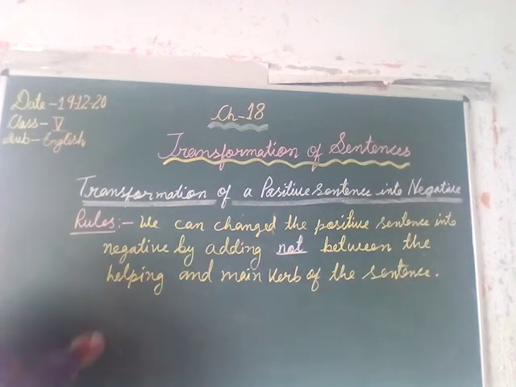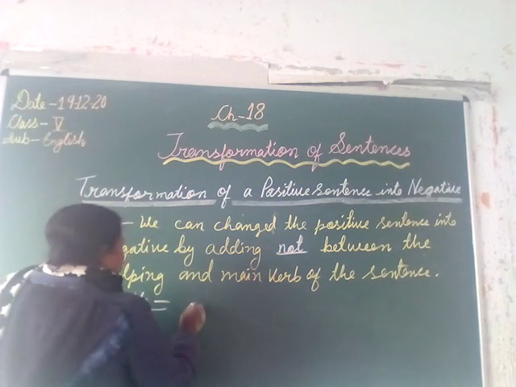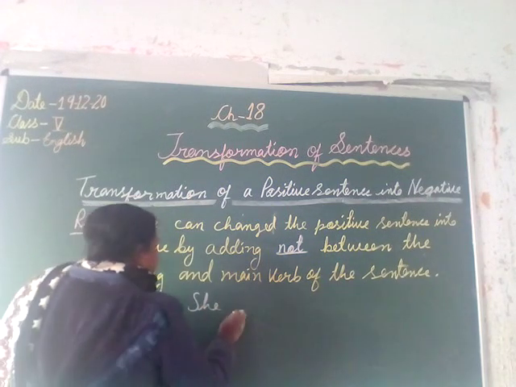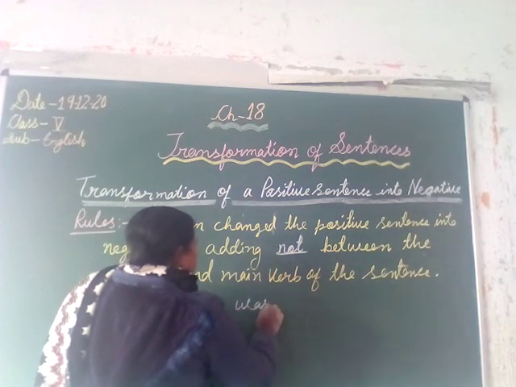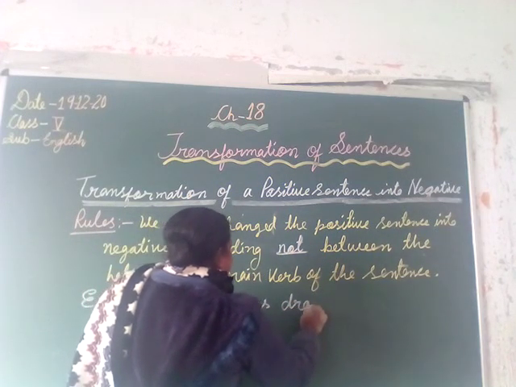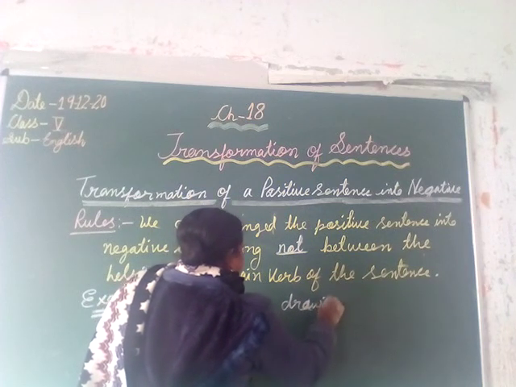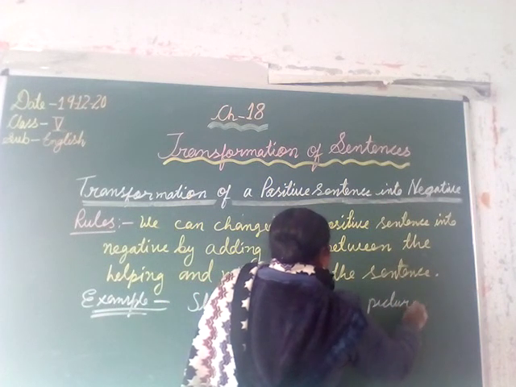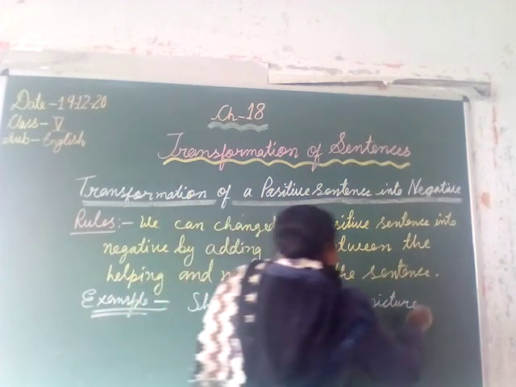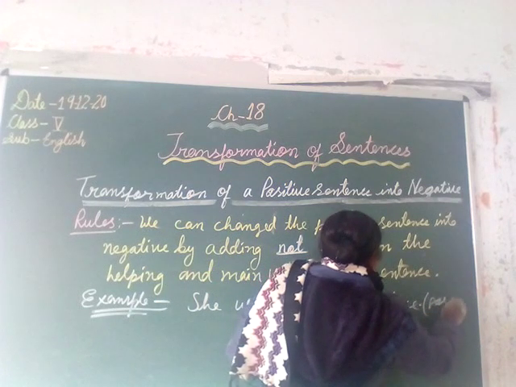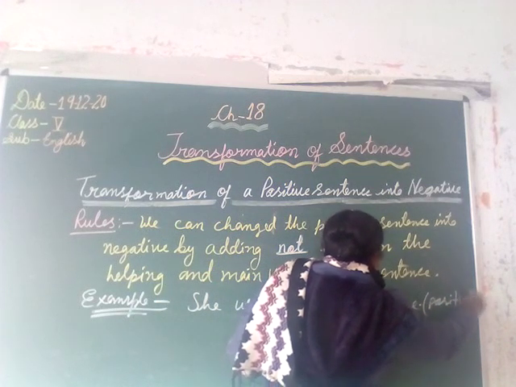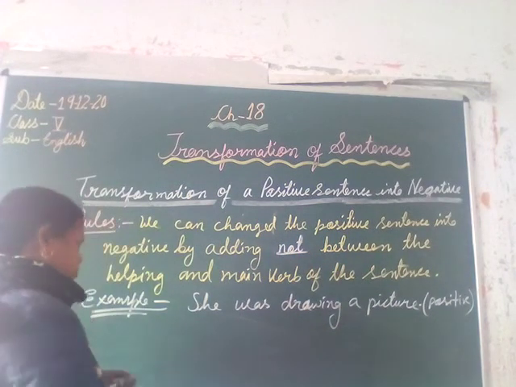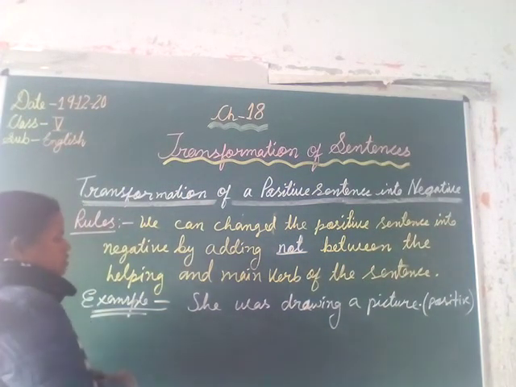Let's see the example. For example, she was drawing a picture. This sentence is positive because it gives a positive statement. Now I will change the sentence into negative.